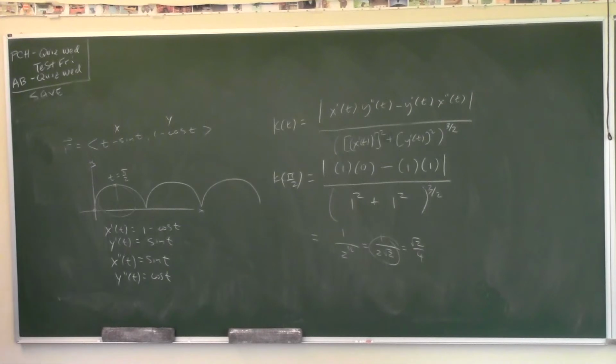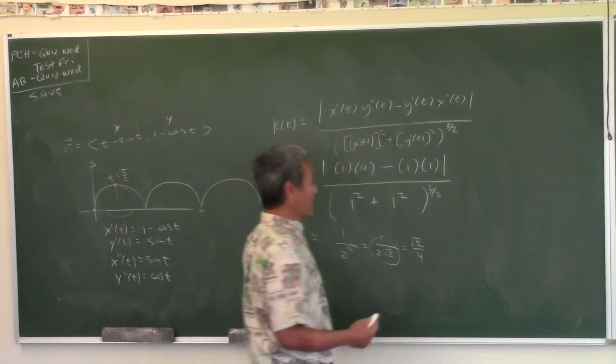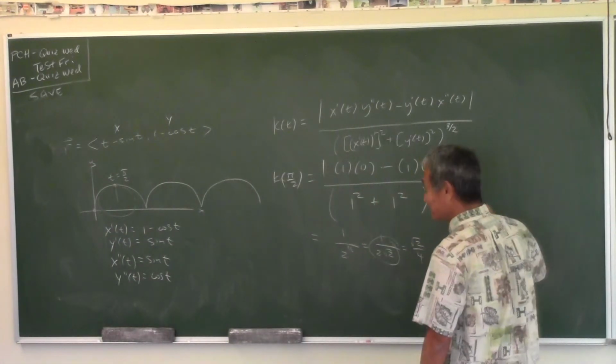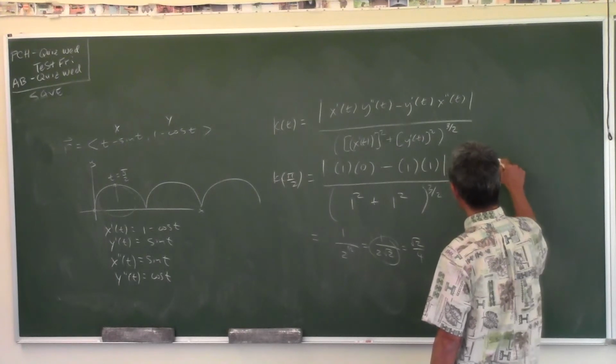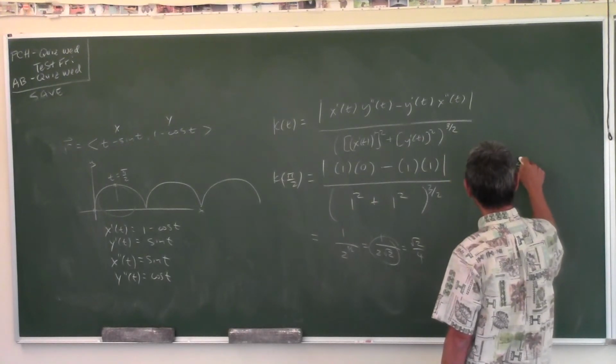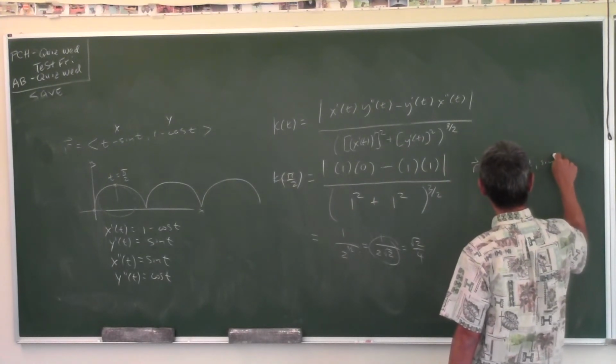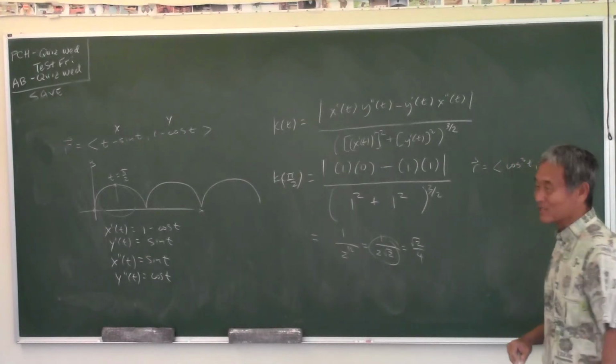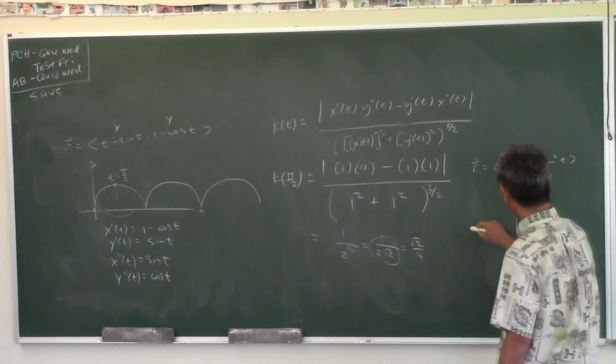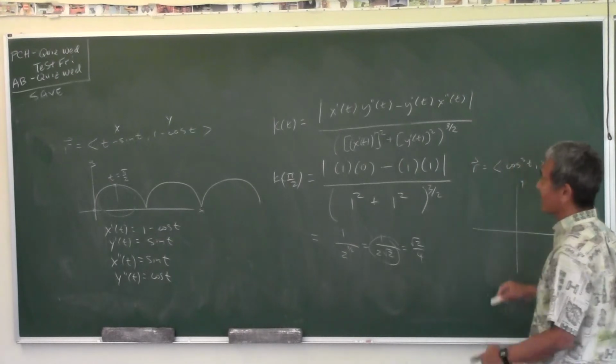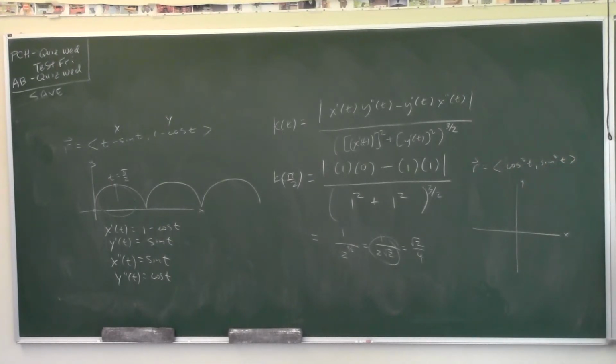Look at 1b. This was on the PCH worksheets. Here's your position vector. Somebody impress me. Cosine cube t, sine cube t. What does that trace out? I'll give you a hint. It's kind of related to the cycloid there. A rose.